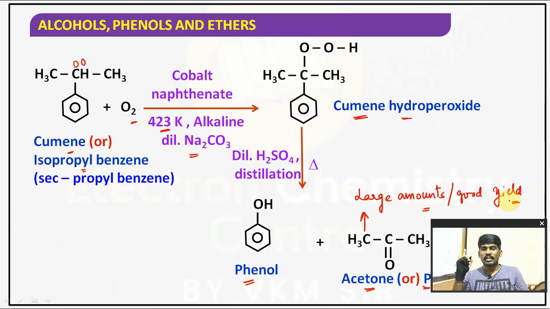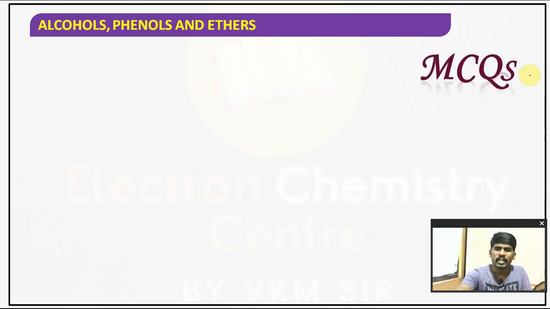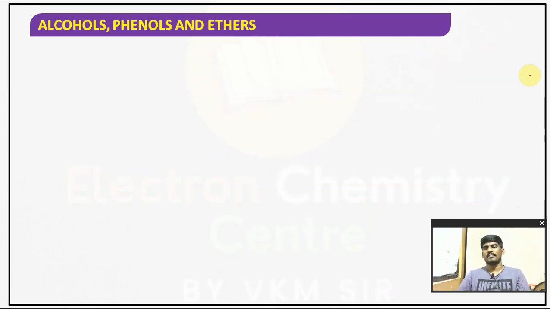Understood the point, children? The first preparation method is the Dow process. The second is from benzene diazonium chloride. The third is from cumene, that is isopropyl benzene. Understood? So these are the major three preparation methods.